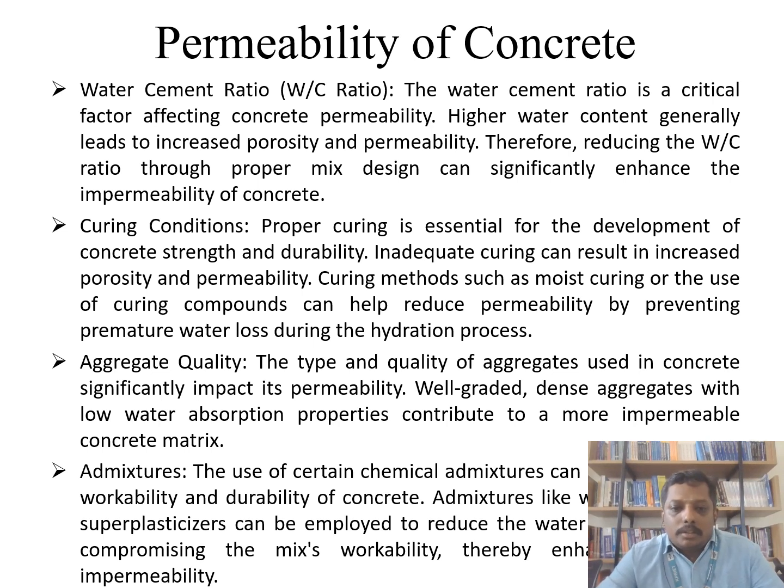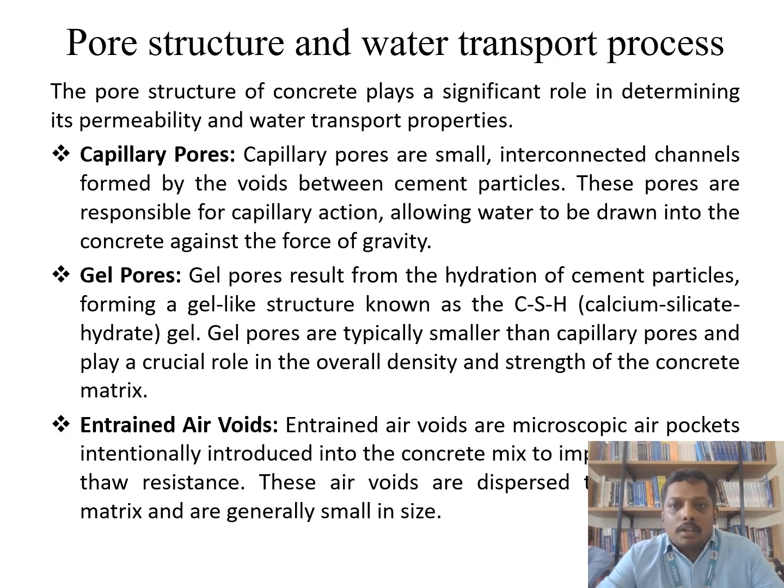Then admixtures. The use of admixtures plays a major role and mainly affects the permeability of concrete. So superplasticizers and water reducers we are using in the concrete are very, very important. Then pore structure and water transfer process. The pore structure of concrete plays a significant role in determining the permeability and water transfer process. Three very important factors are capillary pores, gel pores, and entrained air voids. These are the very important factors for the pore structure and water transfer process.